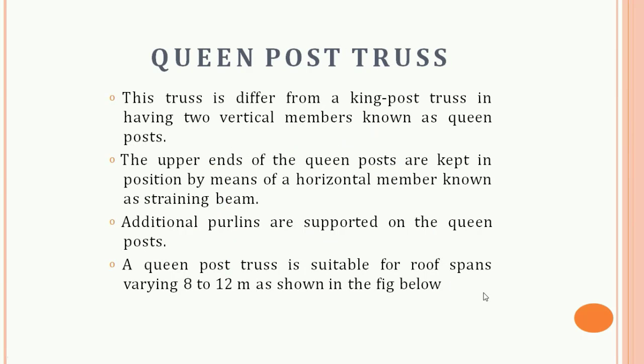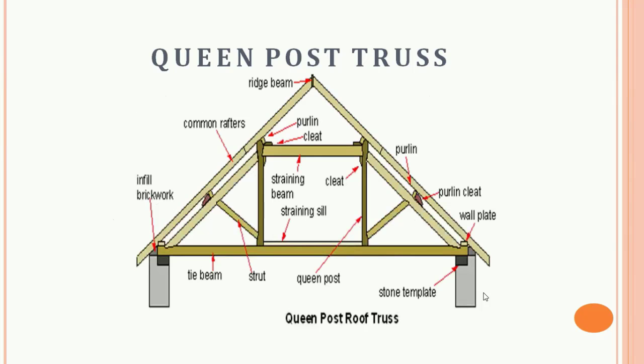Next is the queen post truss. Basically this truss differs from the king post truss in having two vertical members known as the queen posts. The upper ends of the queen posts are kept in position by means of a horizontal member known as the straining beam. Additional purlins are supported on the queen posts. A queen post truss is suitable for roof spans varying from 8 to 12 meters, as shown in the figure. As you can see, this is the figure.